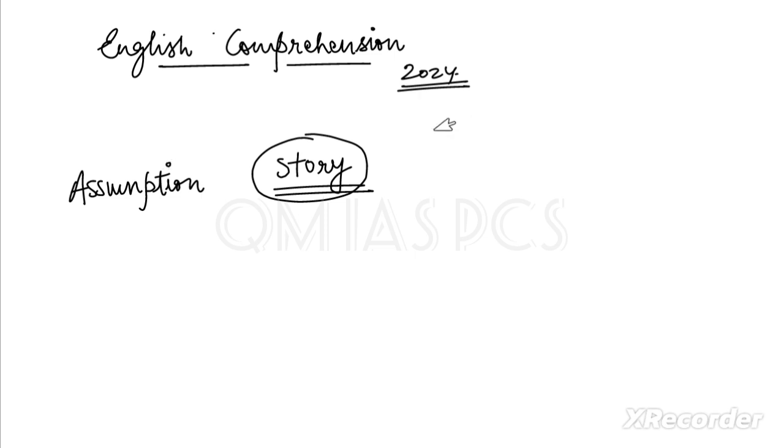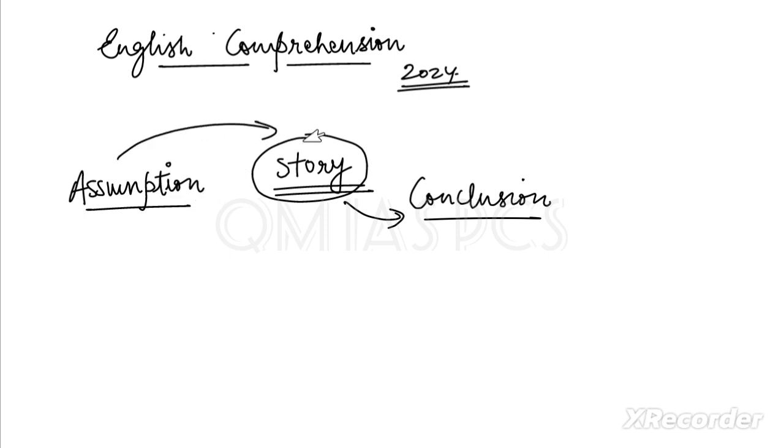And finally, at last, there will be some conclusion, a learning from that story, right? This is the sequence. There should be an assumption, then based on that there is a story, and finally we have some learning. Any type of learning, that is our conclusion.